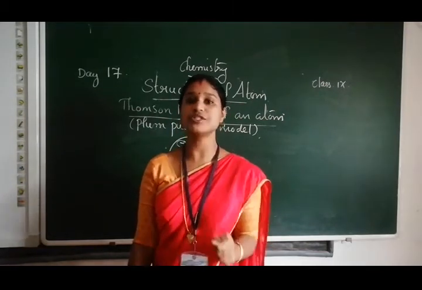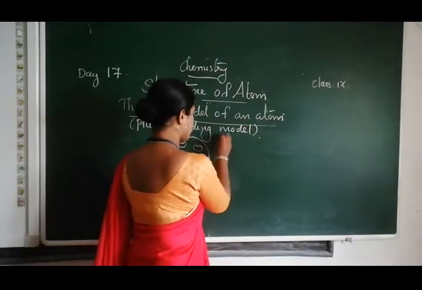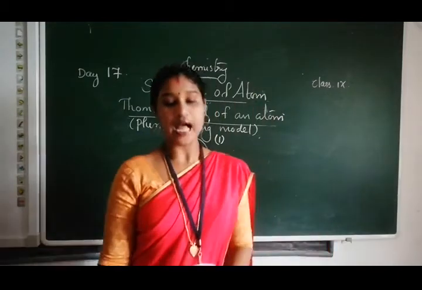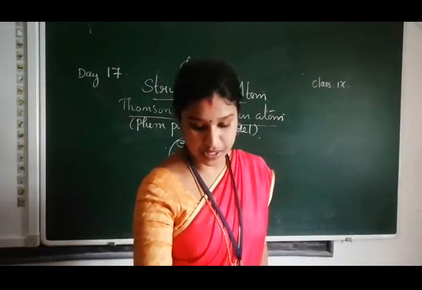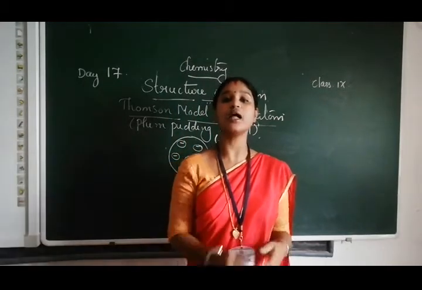According to the J.J. Thomson model of atom, the postulates of this model are as follows. The first one is that an atom consists of a positively charged sphere and the electrons are embedded in it.